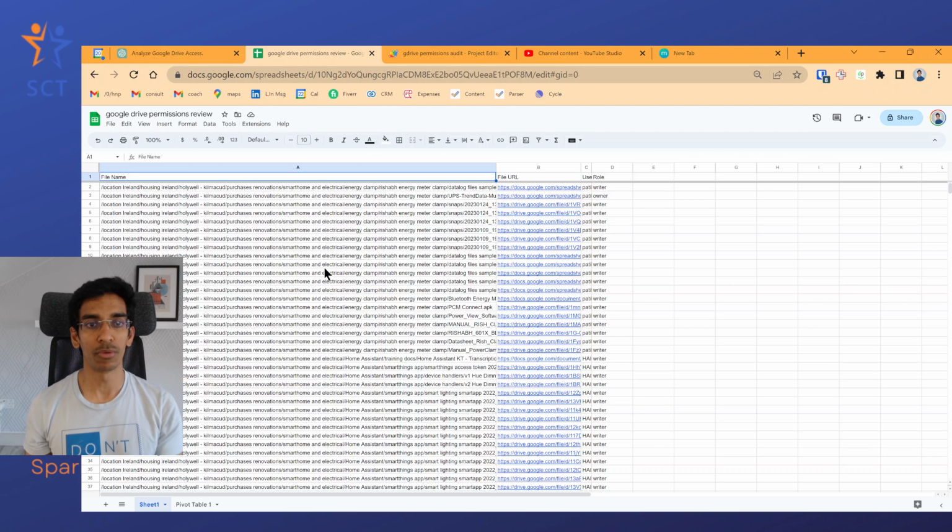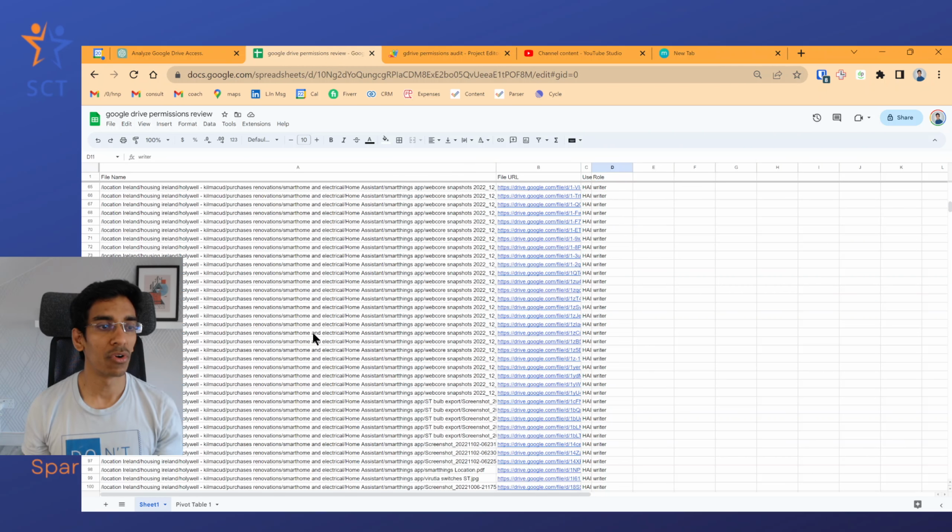It's also giving an output, as you can see here: file name, file URL, the email. So this is the email, and then the role that they have, owner or whatnot. And as you scroll through, you can see that it's going recursively through all the folders and finding out everything.